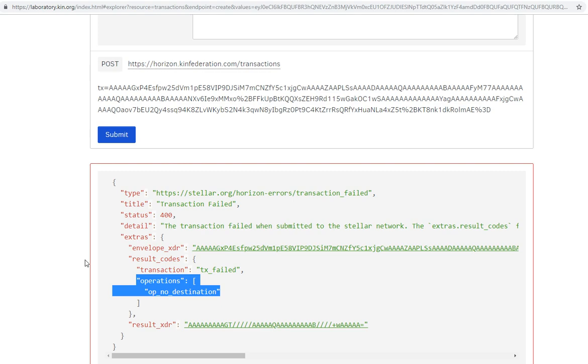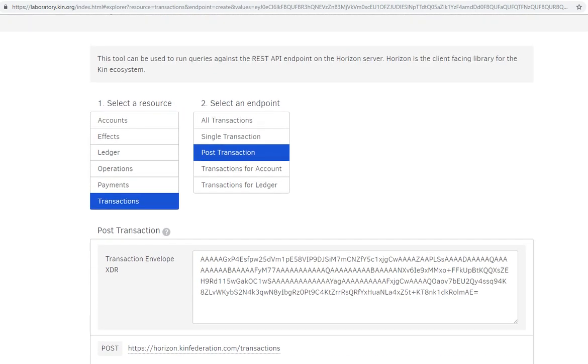So in Stellar, and therefore in the Kin blockchain, wallets do not exist just because we generated a key pair. If I already have a public address and a private address for a wallet, that doesn't make it exist. It needs to already have a balance of 2 kin in order for it to exist and be able to send payments to it. So how do we create a wallet the first time and send a payment to it?